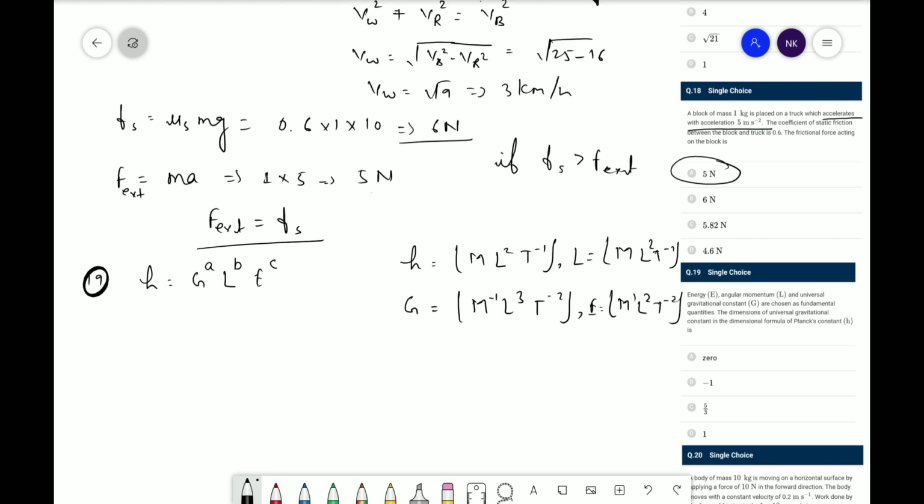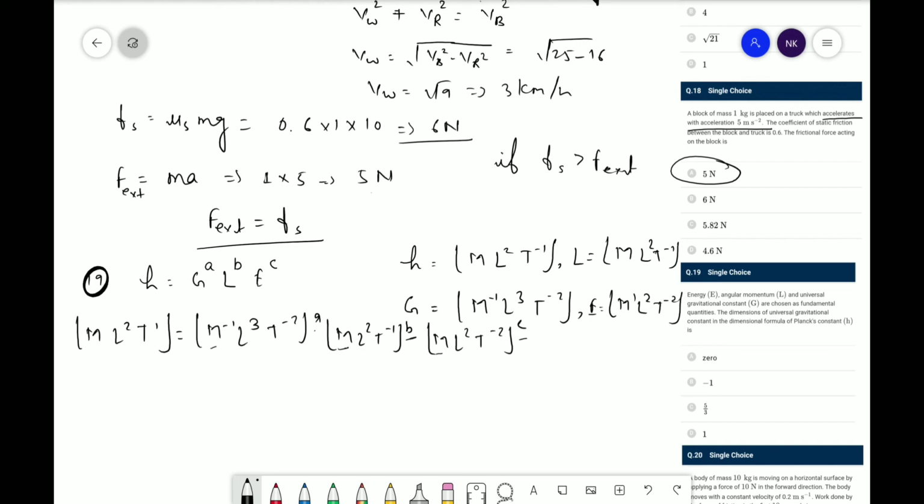Hence we can say that M L^2 T^-1 is equal to (M^-1 L^3 T^-2)^a, in the same way (M L^2 T^-1)^b for angular momentum, and (M L^2 T^-2)^c for energy. So here we can say M to the power minus a, M to the power b, plus M to the power c.